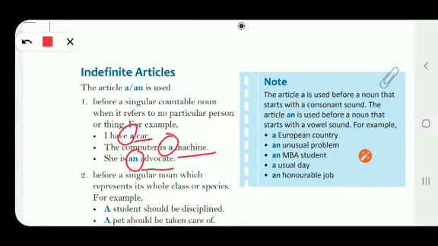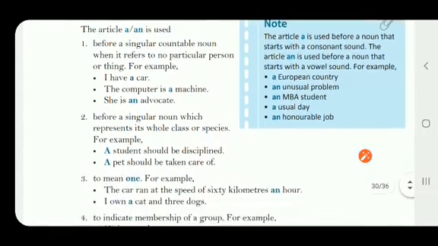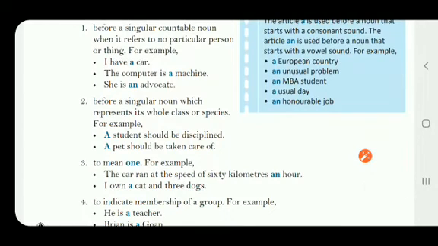Now the second rule: before a singular noun which represents its whole class or species. For example, a student should be disciplined. A pet should be taken care of. So what have you understood from it? It means that whenever we are talking about a class or a species, meaning the whole group, we use a before it.